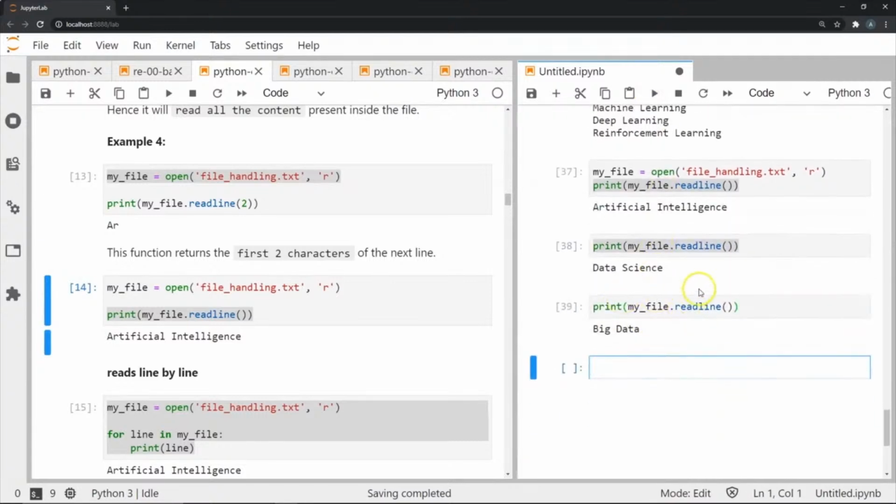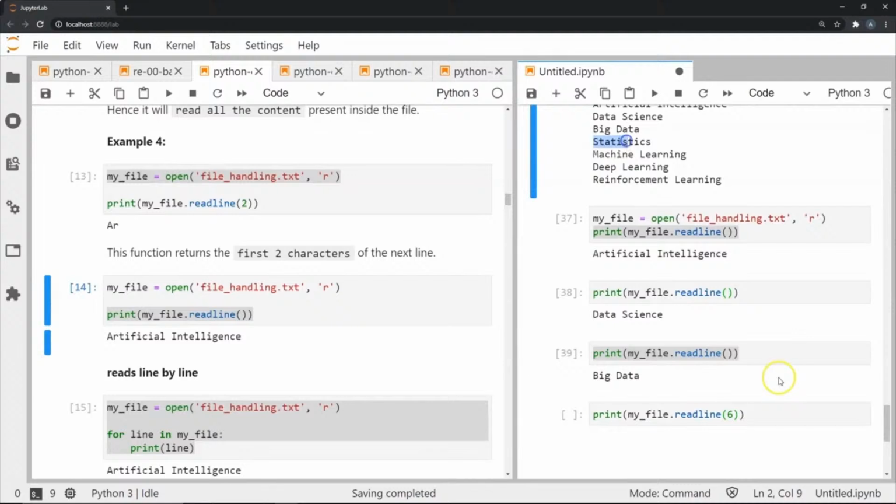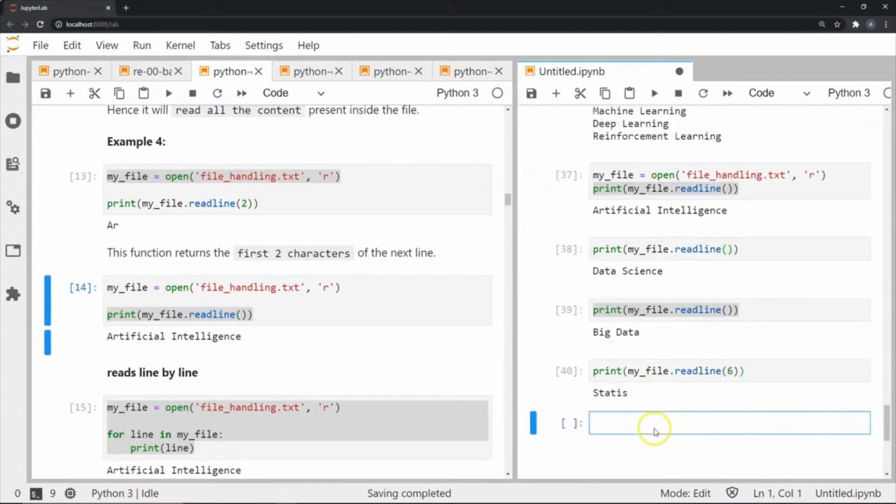Okay, so this is the readline command. Now within the readline command also we can enter a number of characters, and that will tell us that we want this number of characters from the next line. So if I want the first 6 characters of the next line, I will enter 6 here, and it will give me the first 6 characters of the next line that is to come, as you can see here.